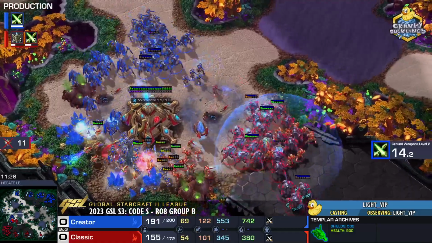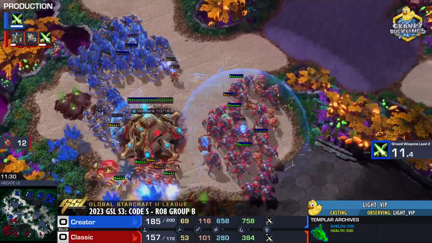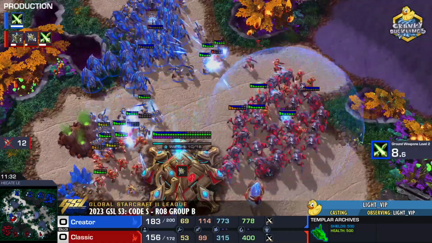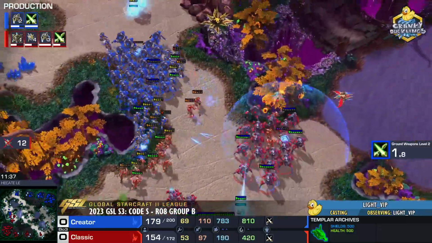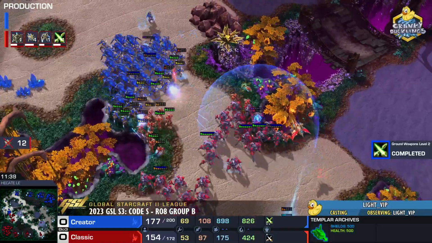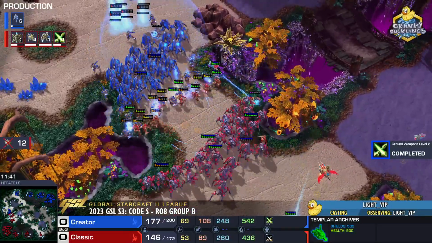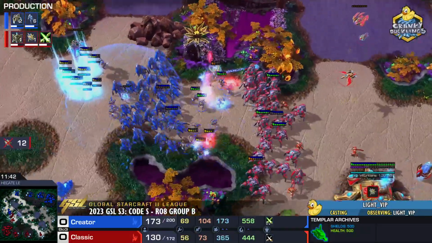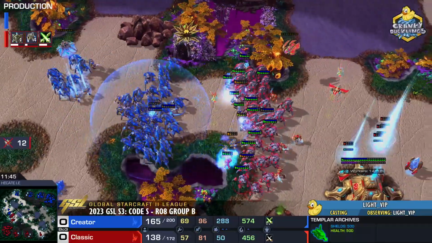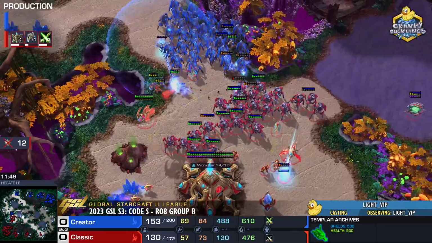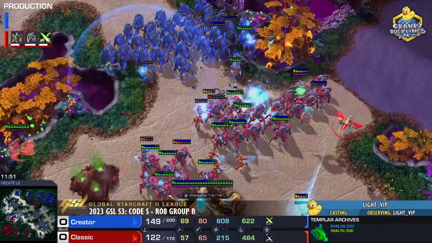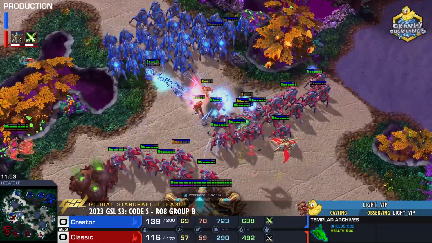He is maxed out, up 20-30 supply. Mineral line's going to be going down. Classic going to try to engage, but again, Creator, he's actually about to kick in with +2. We're a couple of seconds off. +2 is going to finish, and now we can commit to a fight. The Zealots are actually chewing through. They're getting on top of these soldiers. Classic being forced back. The Prism comes in. Not like this. Forced to come back home.